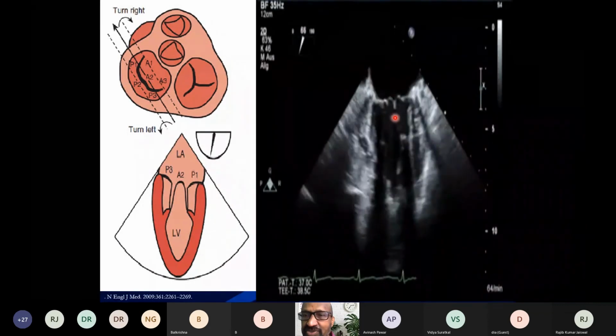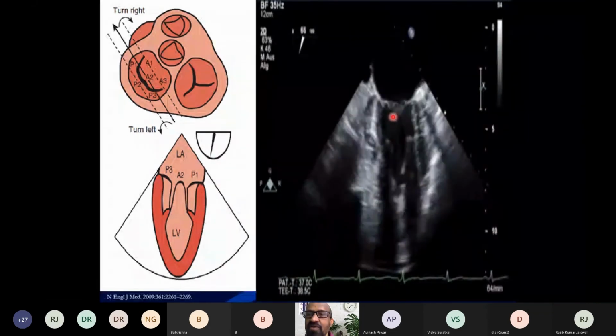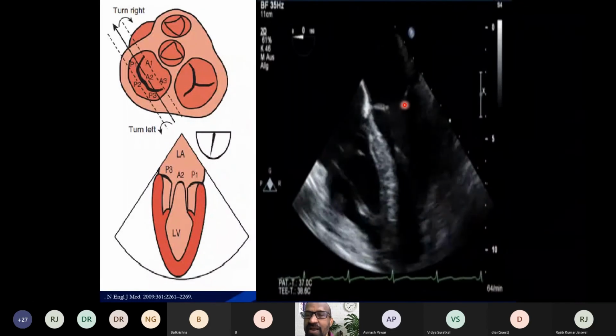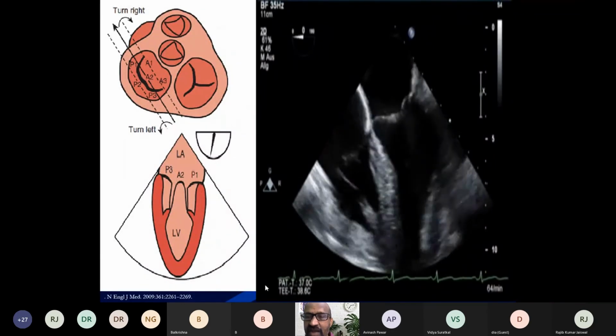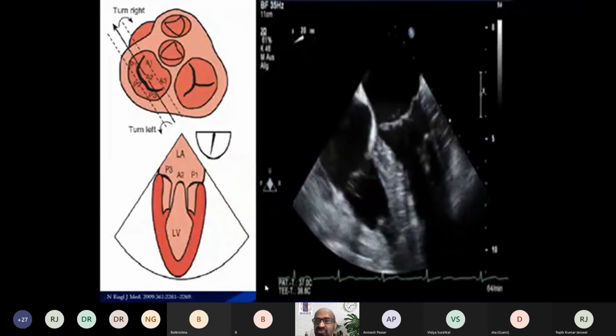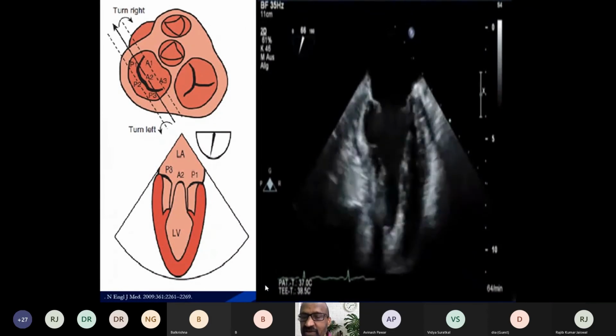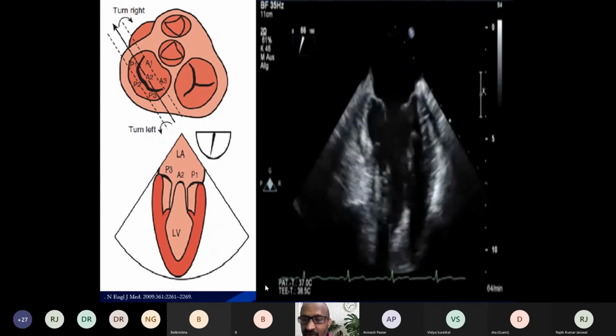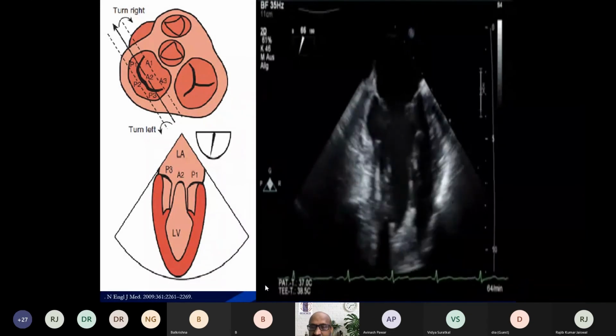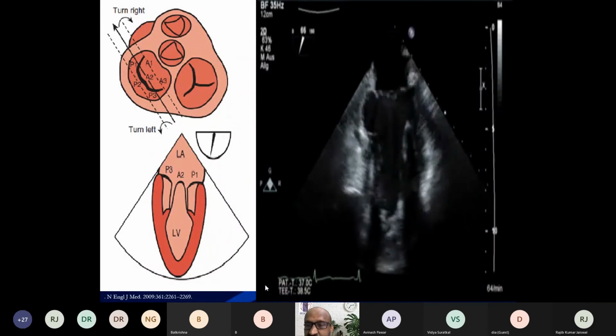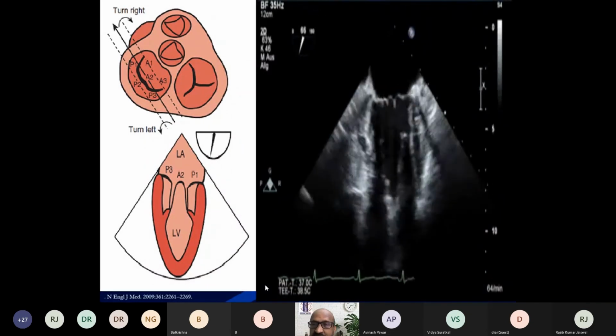This is a commissural view in the sense that you see both the posteromedial and anterolateral commissures. In patients who have mitral stenosis because of rheumatic heart disease, these commissures will be fused and you will not be able to see any gap between the P3, A2 and P1 segments in this view.